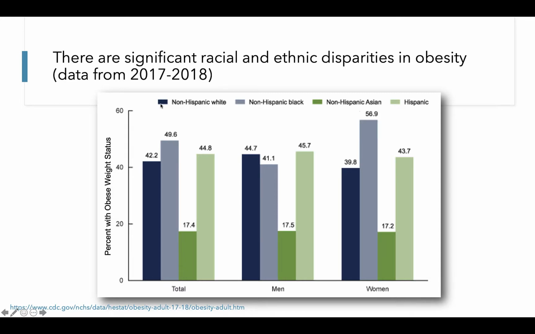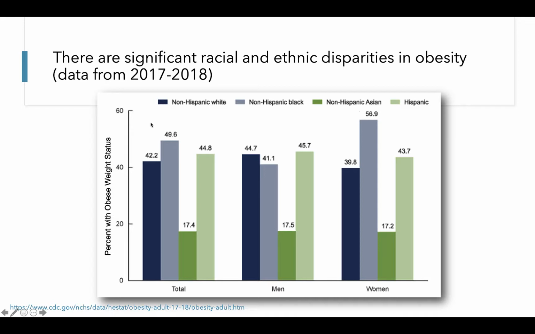The darker blue bars are prevalence of obesity for non-Hispanic white adults. The lighter blue bars are prevalence of obesity for non-Hispanic Black adults. The darker green bars are prevalence of obesity for non-Hispanic Asian adults. And the lighter green bars are prevalence of obesity for adults who are Hispanic.